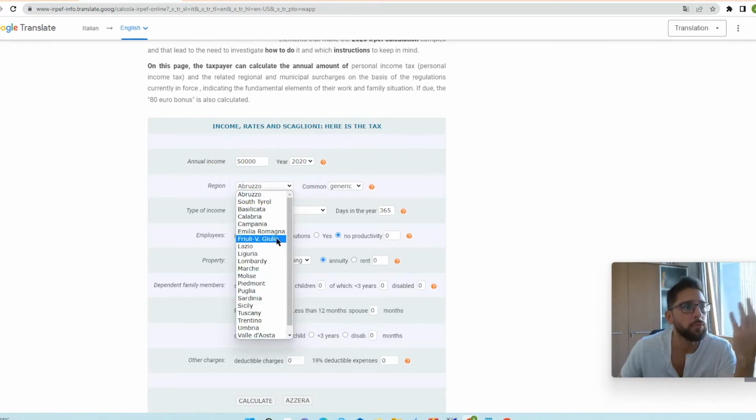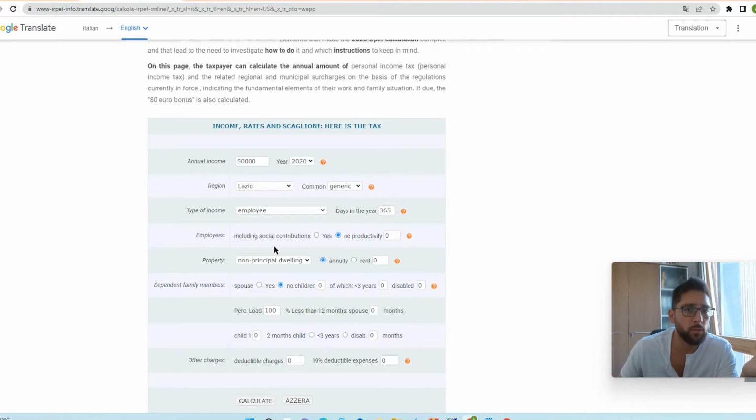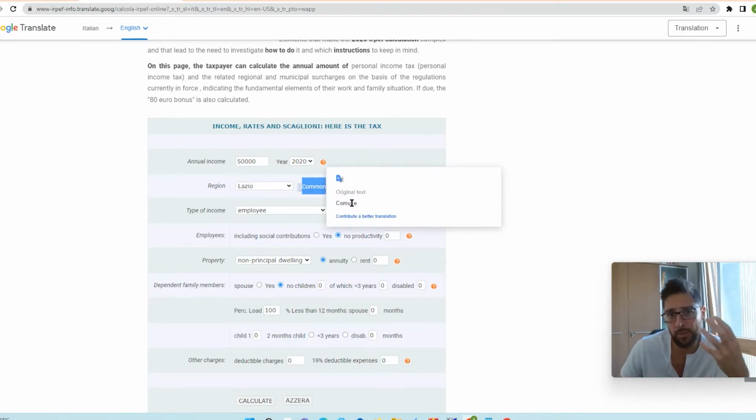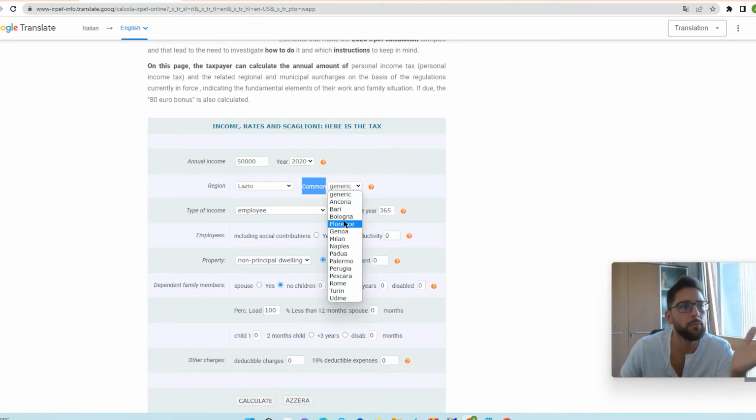For example, you can pick the region Lazio, where we have the capital, Rome, and then the commune of residence, or municipality of residence. Here we can put Rome as a general commune. Of course, if you're living in a small city close to Rome, maybe the communal tax is lower.